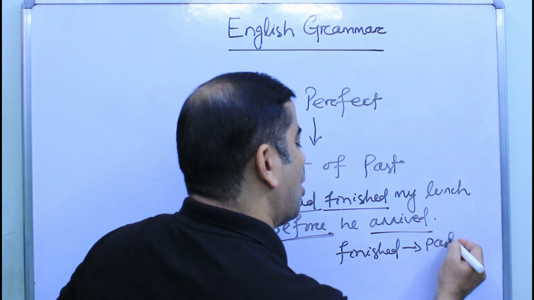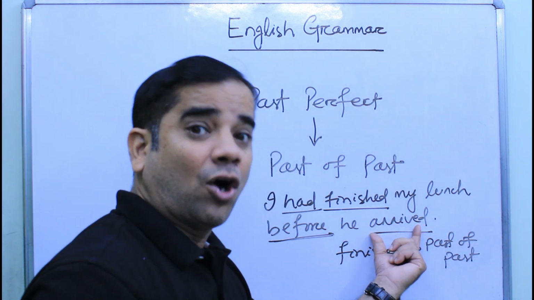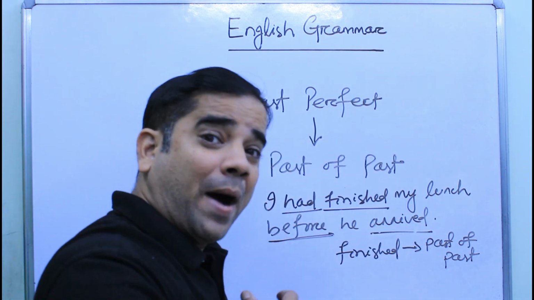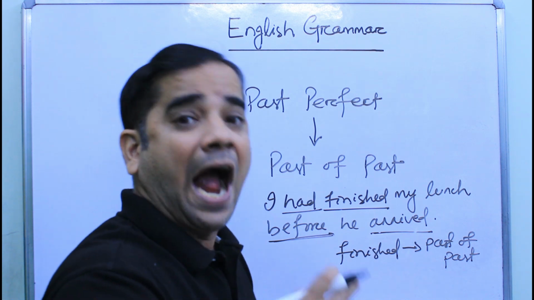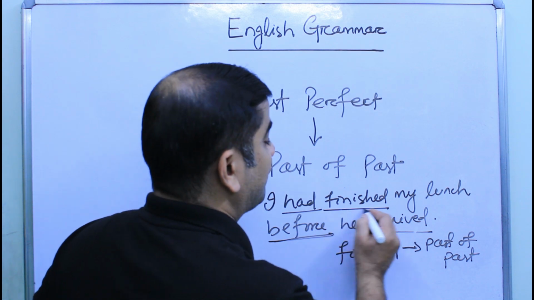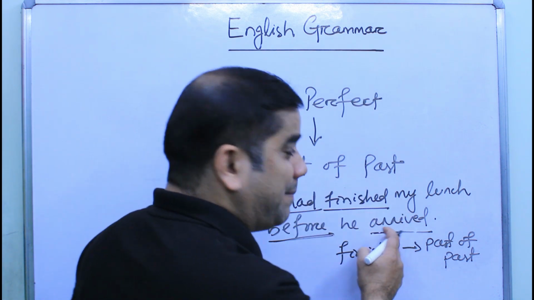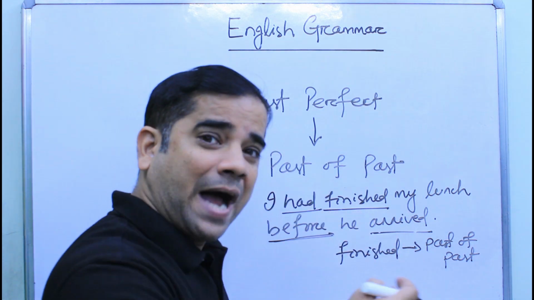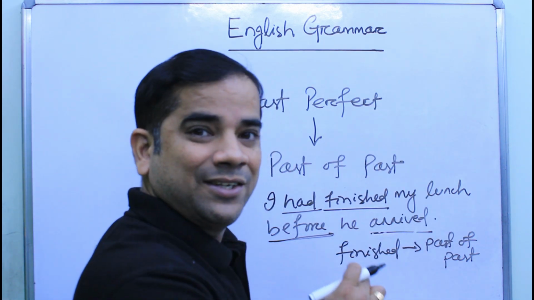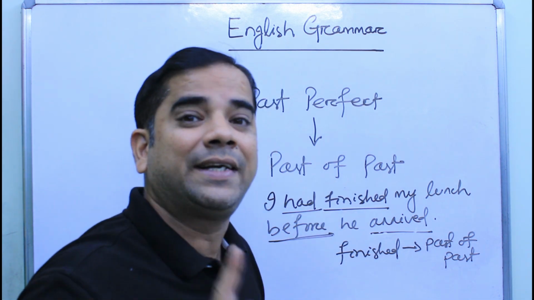in past of past. That means in past tense or simple past tense is arrived. This is also past. But past of past. Before this action happened, another action had already happened. That is finished. So finished is past of past. Arrived is simple past, but finished is past of past. That means that had happened before this happened. So finished is in its past of past or past perfect tense.